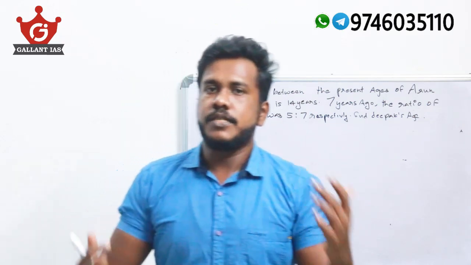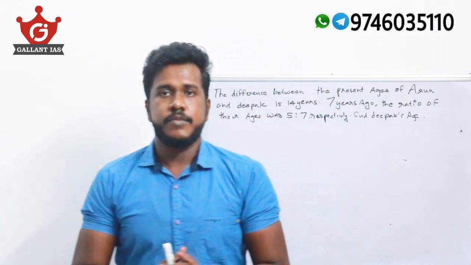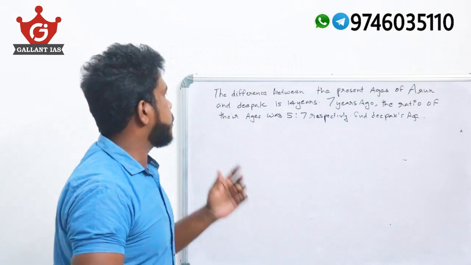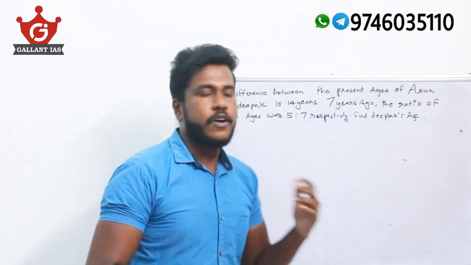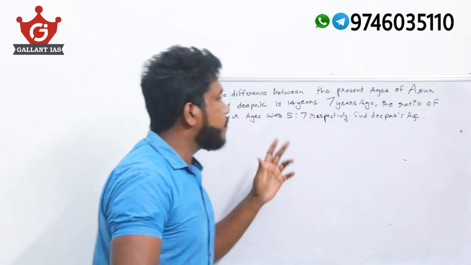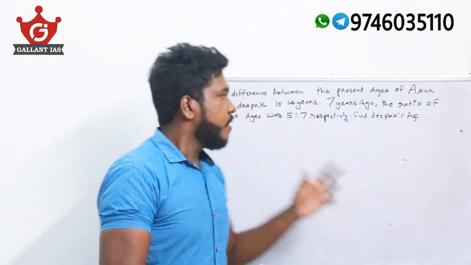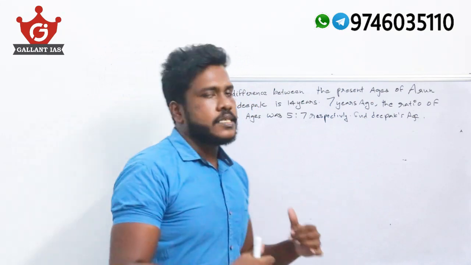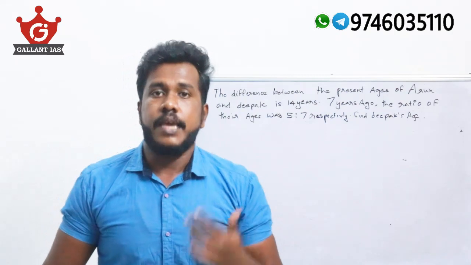Today we are going to deal with another question from our Telegram channel. Now let's check the question. The difference between the present ages of Arun and Deepak is 14 years. 7 years ago, the ratio of their ages was 5:7 respectively. Find Deepak's age. This question is actually based on a topic known as ages.